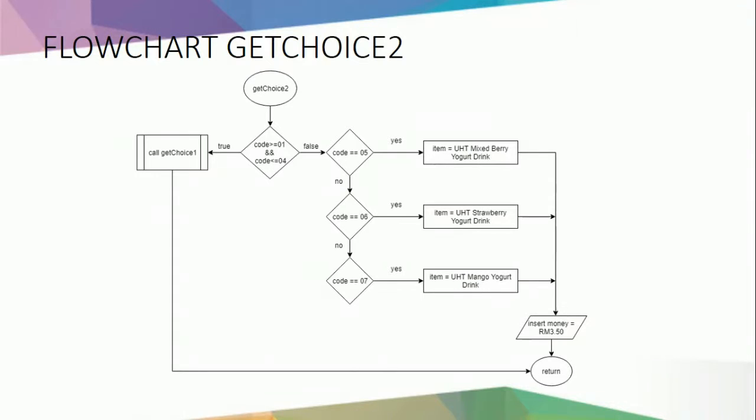And now we have the flowchart for get choice 2. If the user enters the code from 01 to 04, we need to call get choice 1. If they enter the code from 05 until 07, then they can process the UHT yogurt drink. If 05, then the mixed berry yogurt drink will be processed and the price is RM3.50.